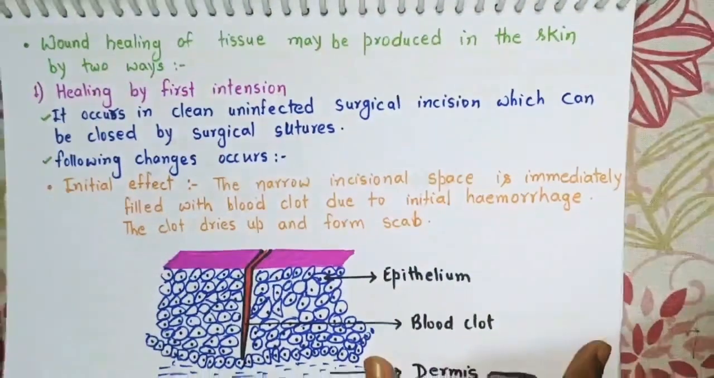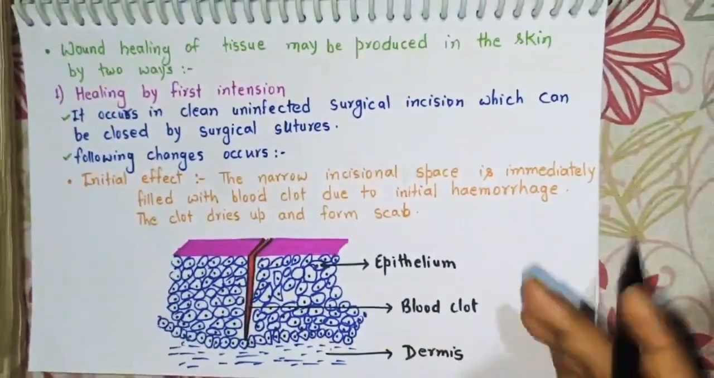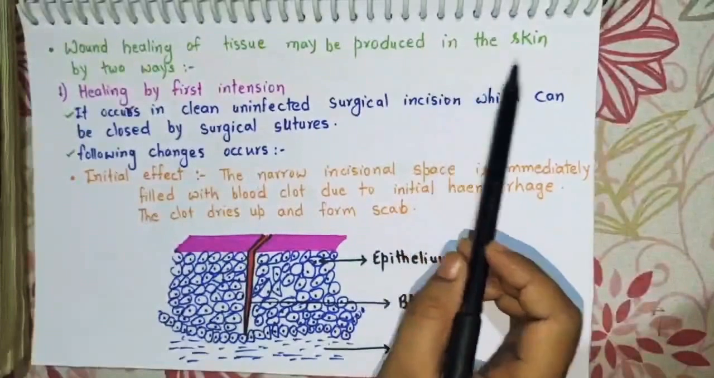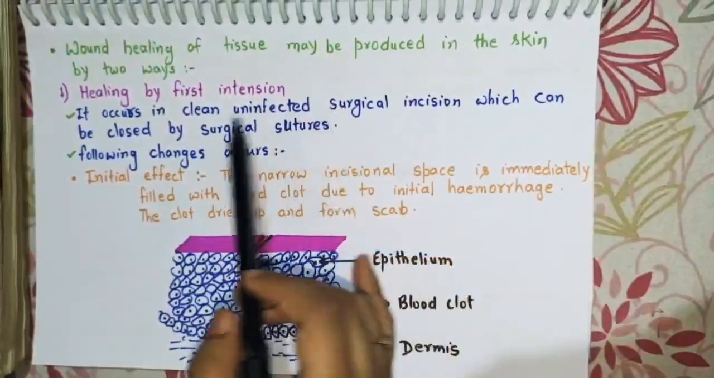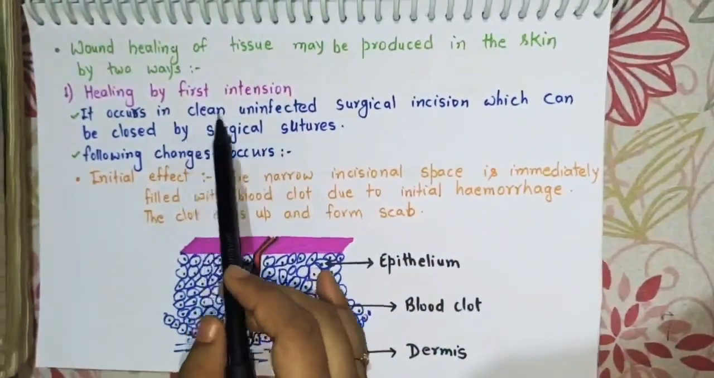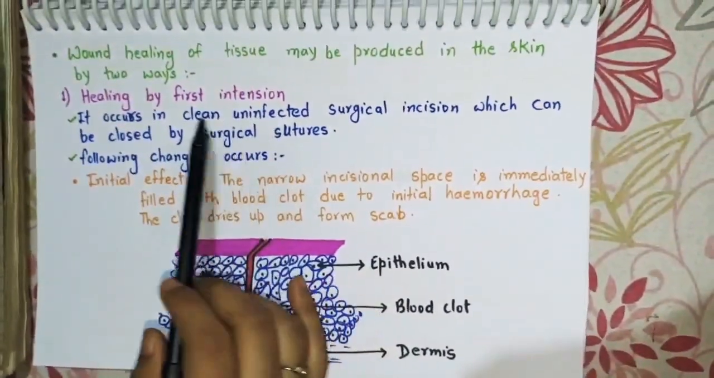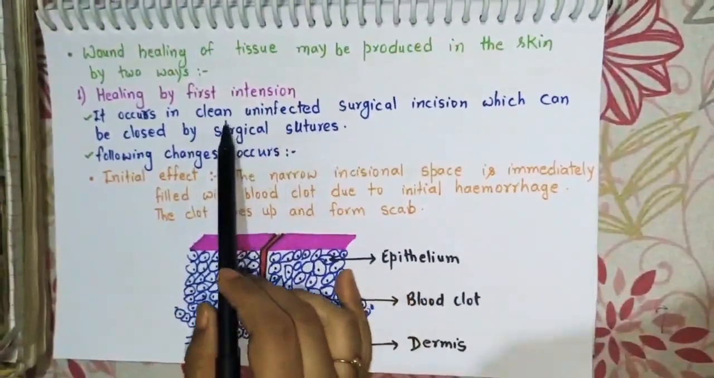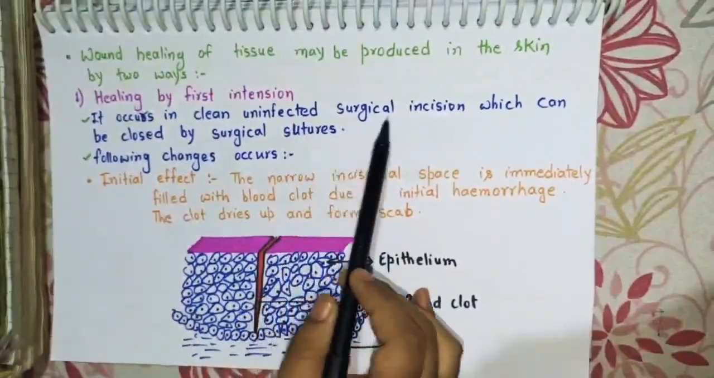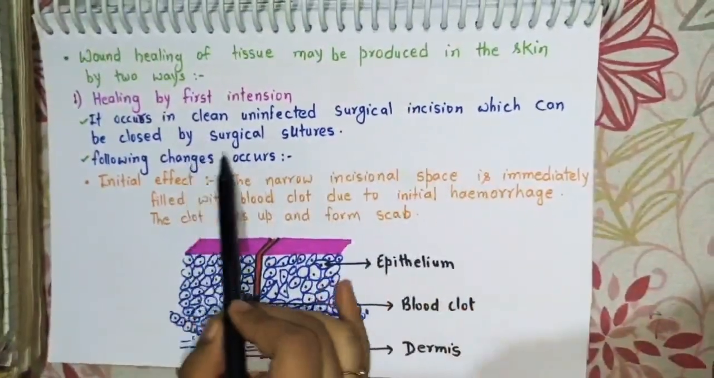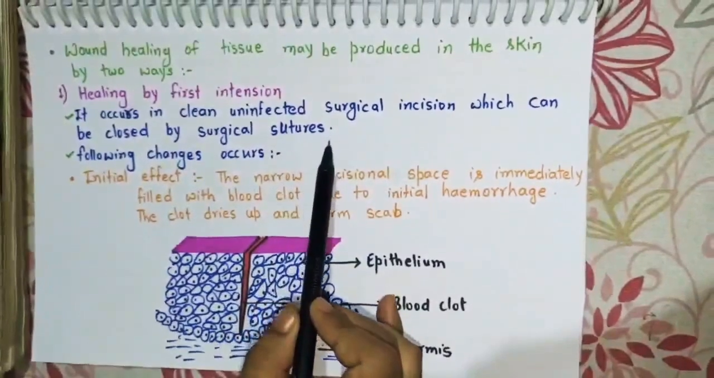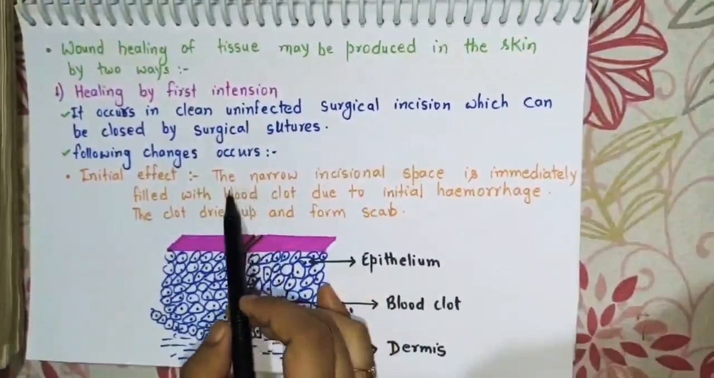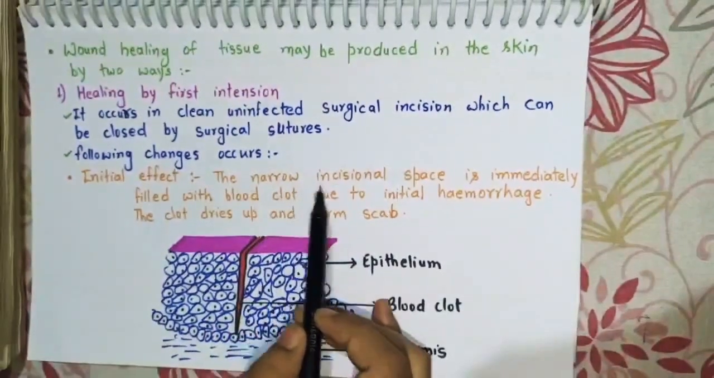Now come to the processes of wound healing. Wound healing of tissue may be produced in the skin in two ways. First one is healing by first intention. First intention healing usually occurs in clean and uninfected surgical incisions which can be closed by surgical sutures. What are the changes that are seen during the process of healing by first intention?